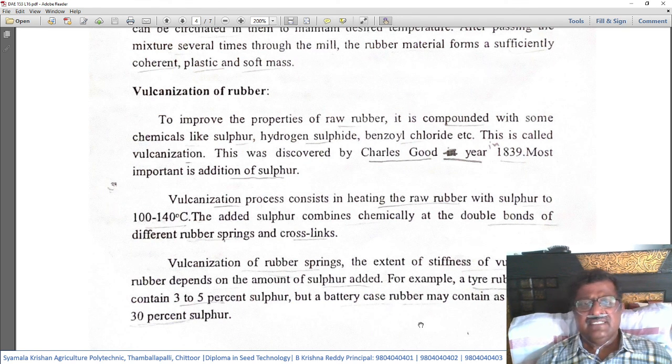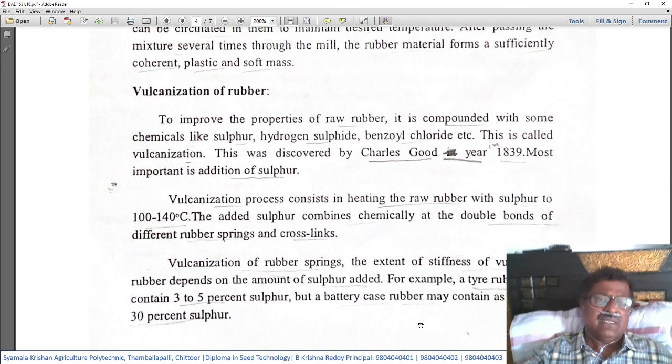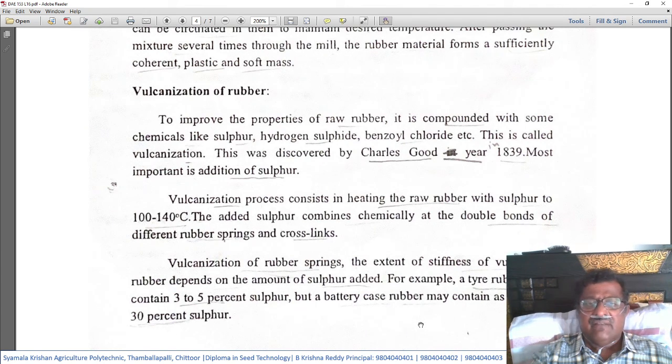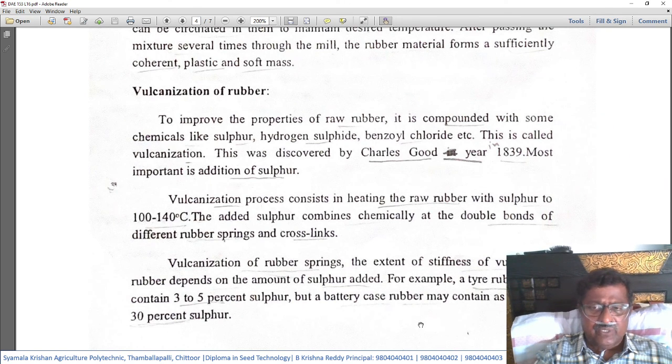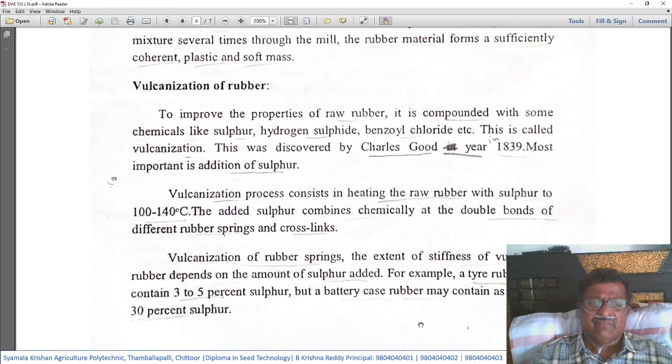The vulcanization process consists of heating the raw rubber with sulfur to 100 to 140 degrees. The added sulfur combines chemically at the double bonds of the different springs and cross links. So this sulfur chemically combines the double bonds of different rubber springs and cross links. Very important point to remember. This is the essence of the vulcanization process, in fact.